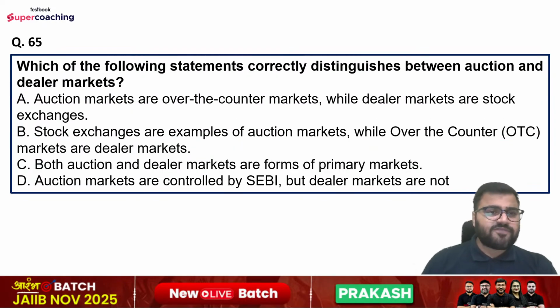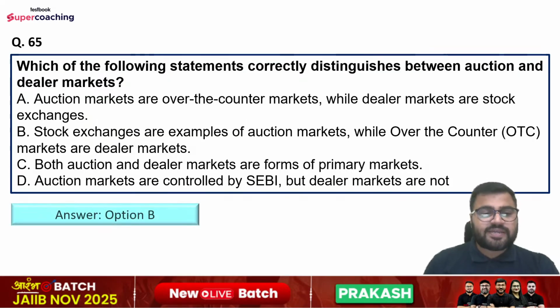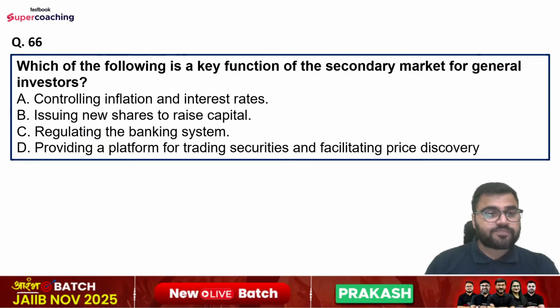Question number 65 is which of the following statements correctly distinguishes between auction and dealer market? Options are auction markets are the over-the-counter markets while dealer markets are stock exchanges. Stock exchanges are examples of auction markets while over-the-counter markets are dealer markets. Both auction and dealer markets are forms of primary markets, and auction markets are controlled by SEBI, but dealer markets are not. So which of the following is correct here? Right answer is option number B.